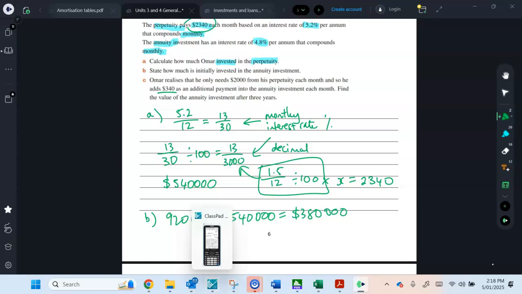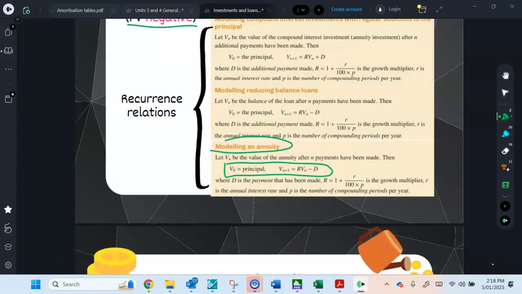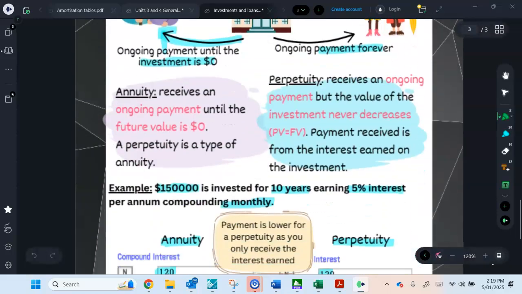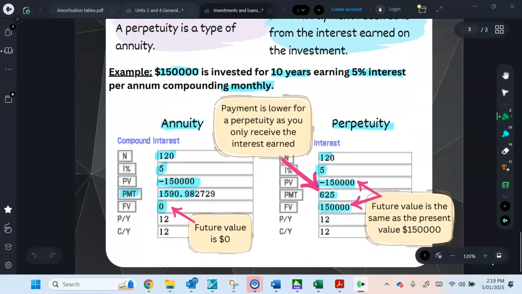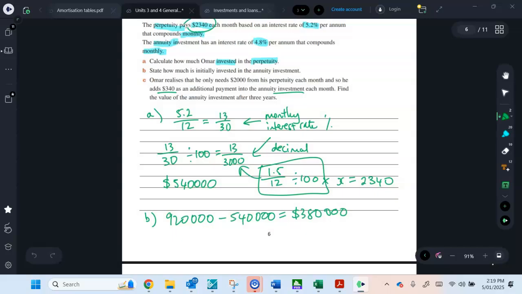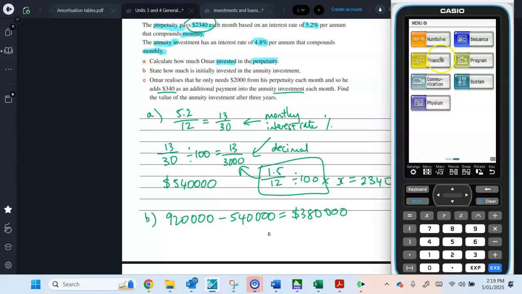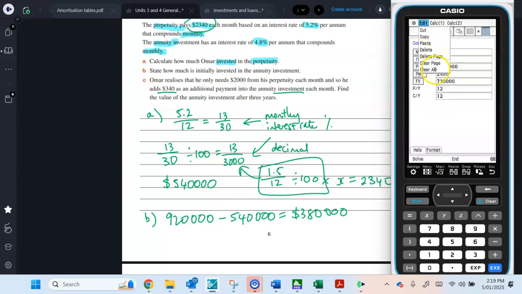This is slightly different because even though it's an annuity investment, we're not taking out money, we're only adding in money. So be careful when you're looking at this to understand the difference. With our annuity, this would be a payment given to you, but we're making payments to the bank, so just make sure your payment is negative there. All right, so let's get the calc happening. Financial, let's clear everything.